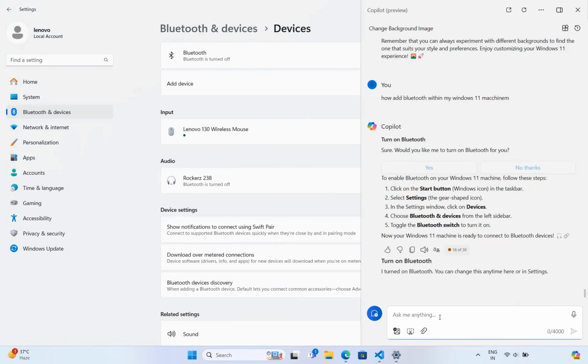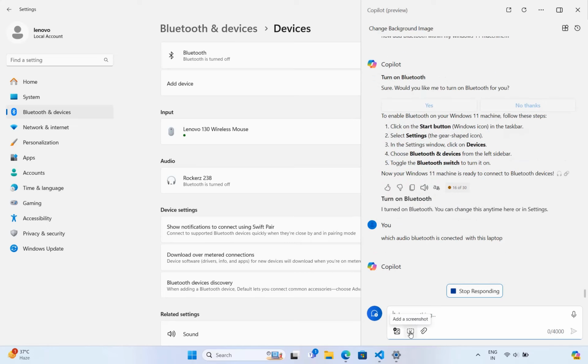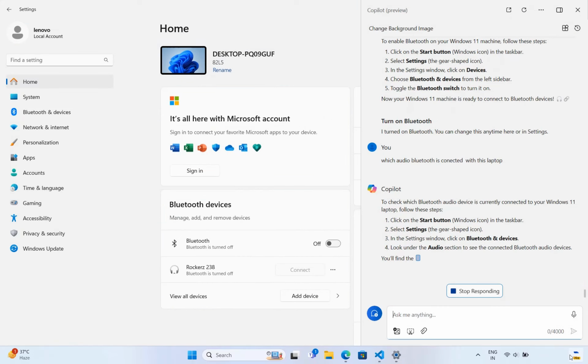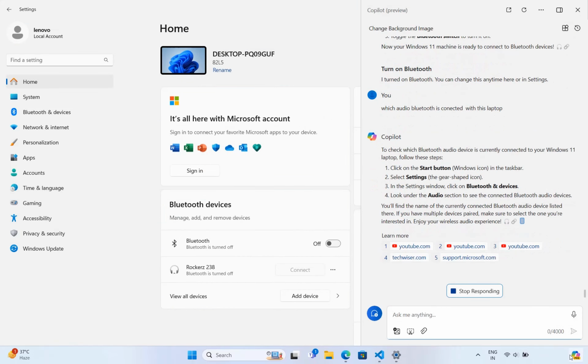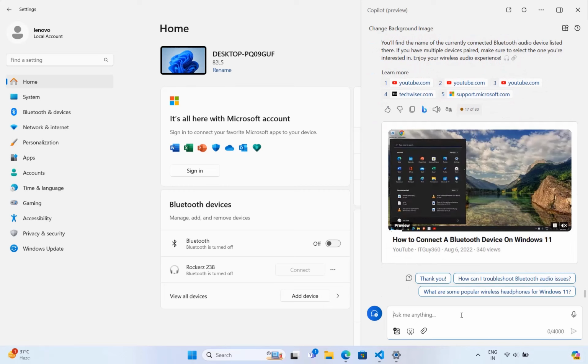So we can check for more. Which audio Bluetooth device is connected with my machine or laptop, right? So you can find out, right? It will show me the complete steps, how we can check the settings, how we can check it out, the same piece from video as well.